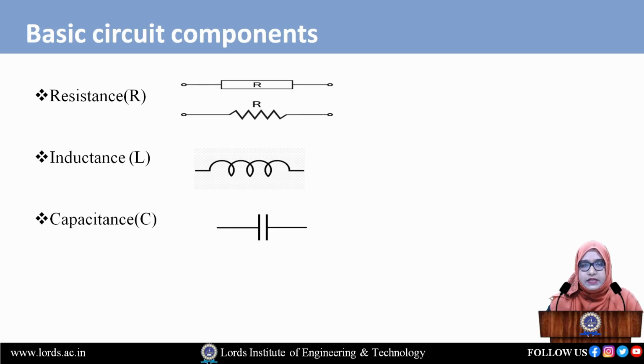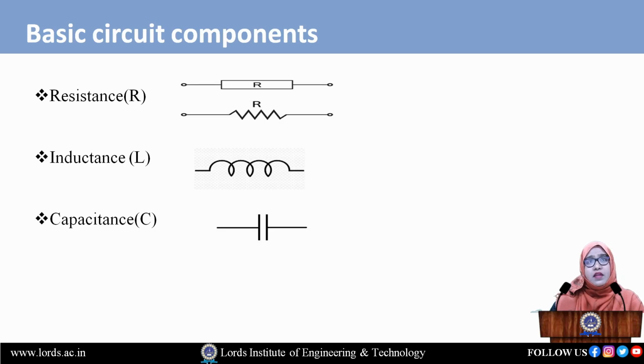Next we have the capacitance. Capacitance is also an element which stores energy in the form of an electrostatic field, and it is denoted by C and measured in farads. Now we can see the symbol for the capacitance, having two parallel plates separated by some dielectric material, with two ends. So these are the basic components of electrical engineering: resistance, inductance and capacitance.